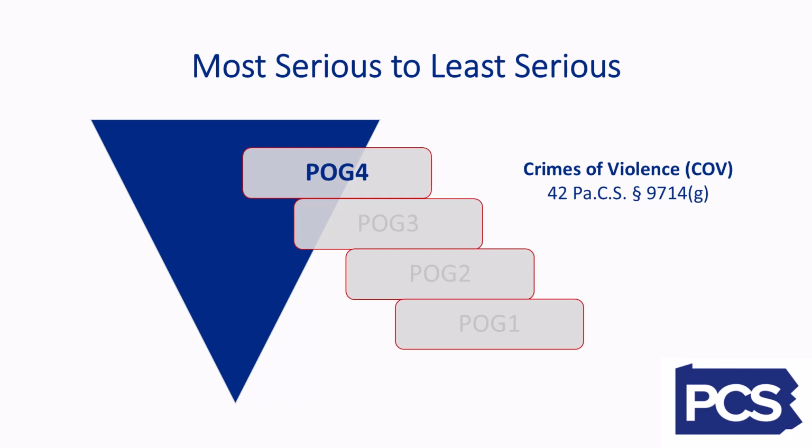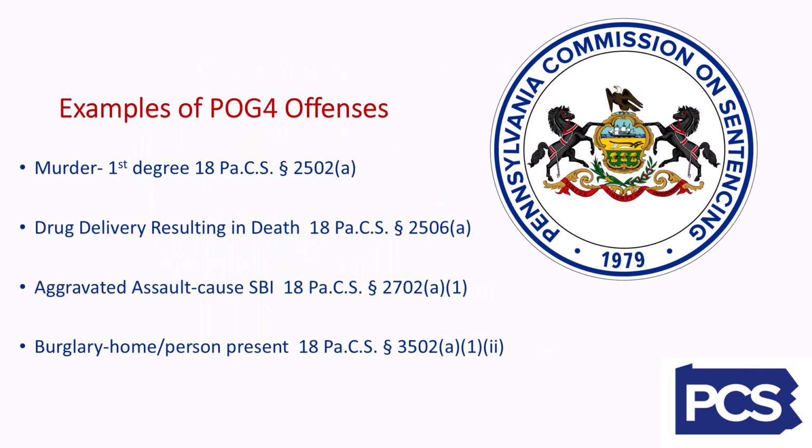POG 4 is the most serious of all the POG groups and will include all crimes of violence. That is, if a crime is specifically listed in the statute at Title 42, Section 9714G, that offense will fall into POG 4. Here are some examples of offenses that fall into POG 4. Murder in the first degree, drug delivery resulting in death, aggravated assault causing serious bodily injury, and burglary of a home with a person present.